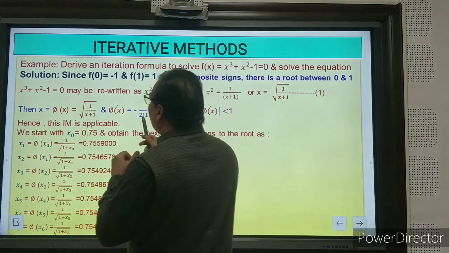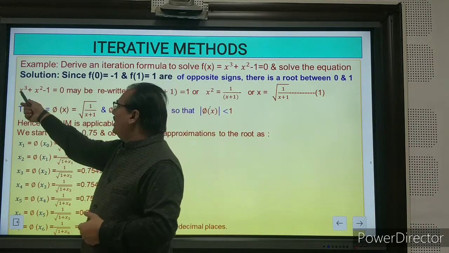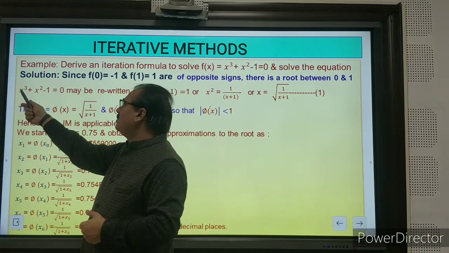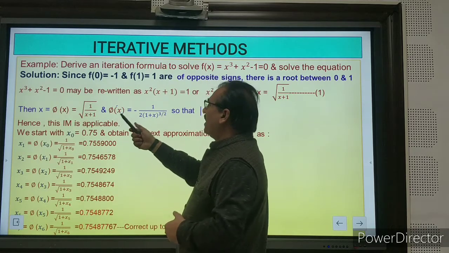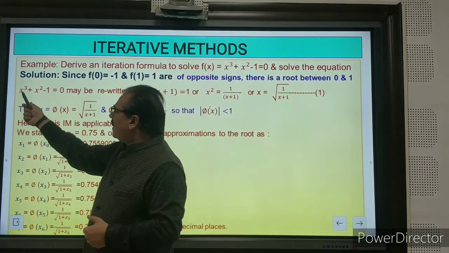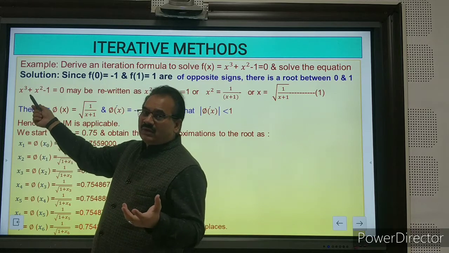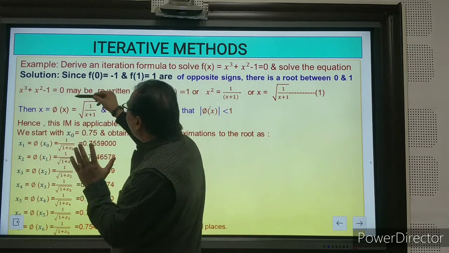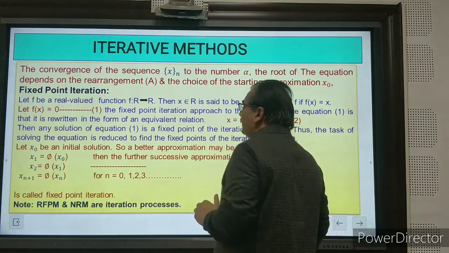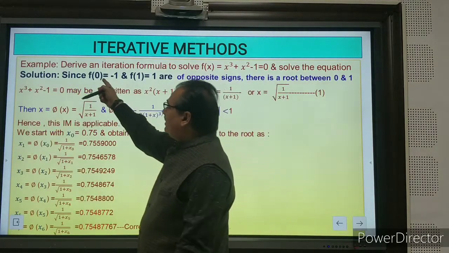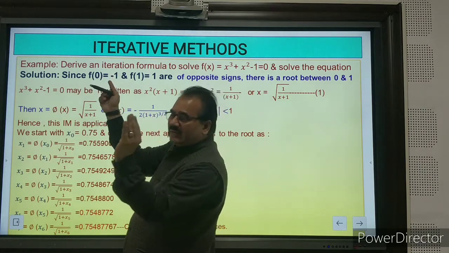Okay, so if you put f of 0.5 in the polynomial, you will find the value is negative. At 0 the value was negative, and after putting 0.5, that is 1 by 2, again the value is negative.